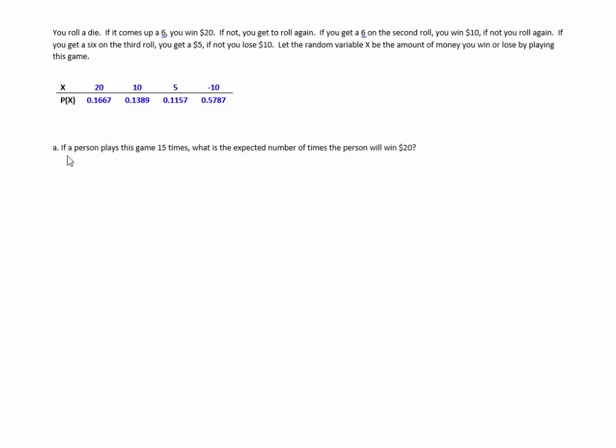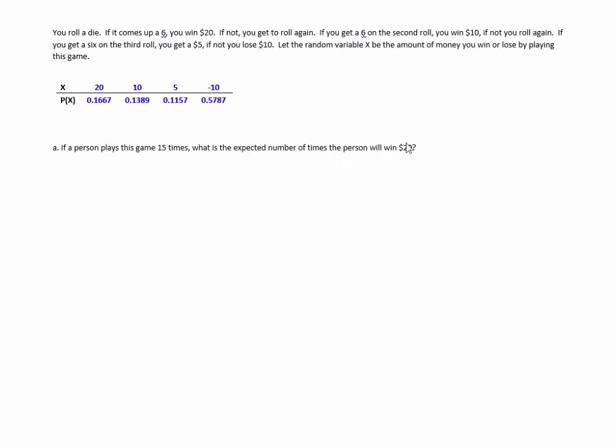So here's a question. If a person plays this game 15 times, what is the expected number of times the person will win $20? Well, again, you'll notice that we're sampling more than once. We're sampling 15 times. And you kind of have to experience a little bit. What is it that the question really wants to know? How often you're going to win those $20 if you played 15 times? Or what's expected, the average?